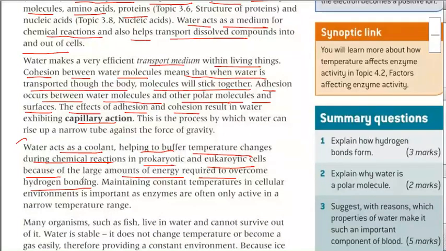Maintaining a constant temperature in the cellular environment is very important, as enzymes are often only active in a very narrow temperature range. Otherwise, they will not be activated. Is that clear? Any doubt in this?